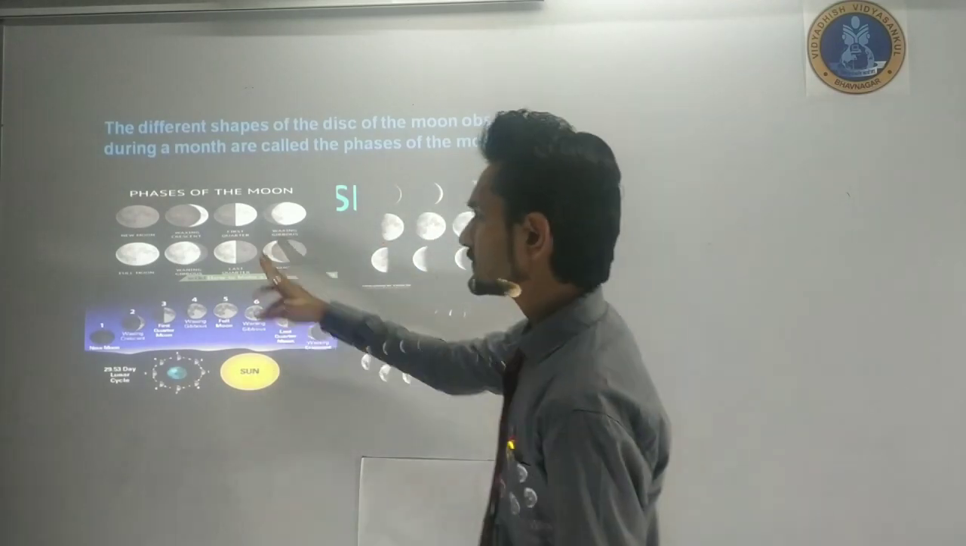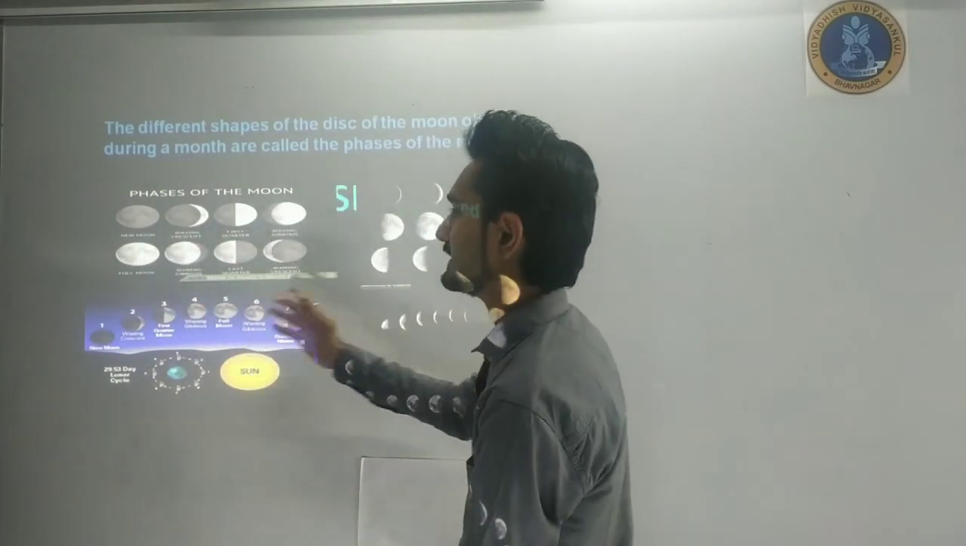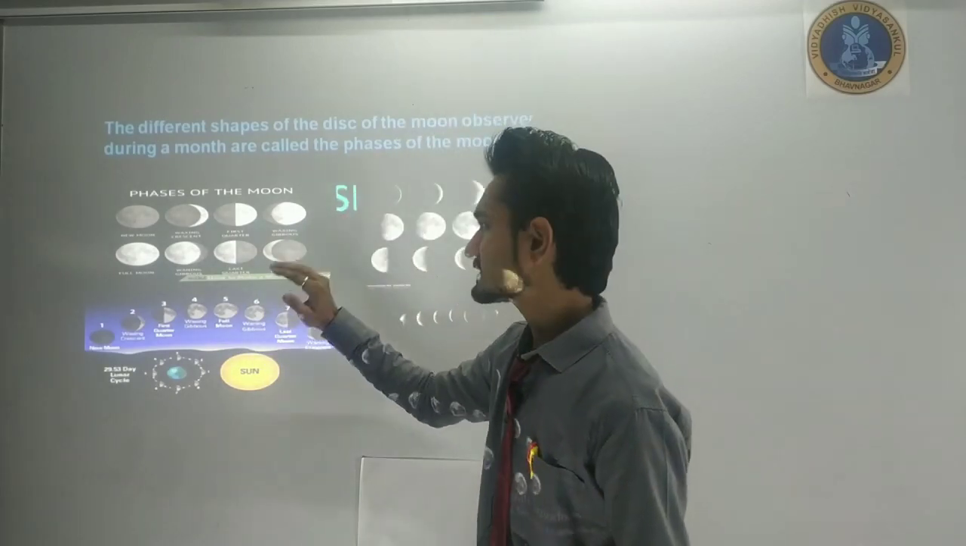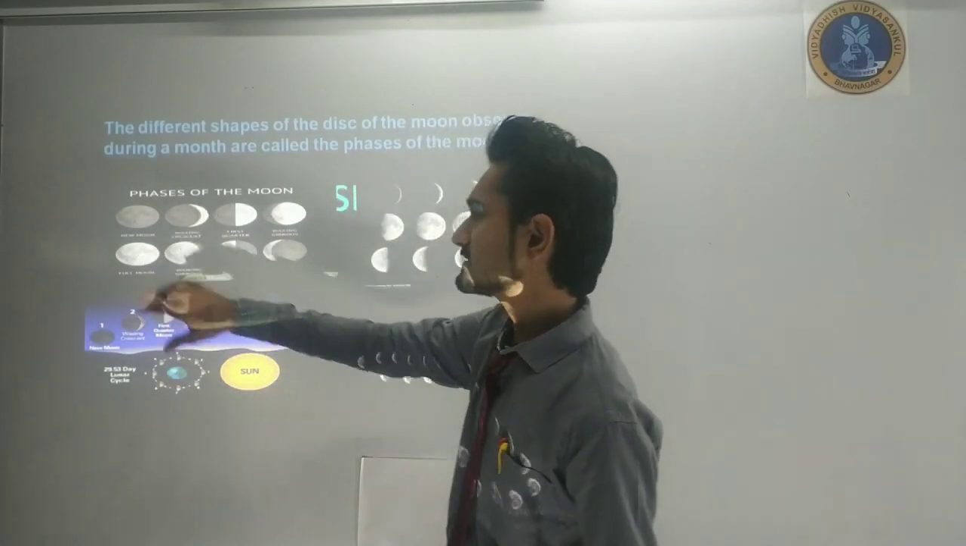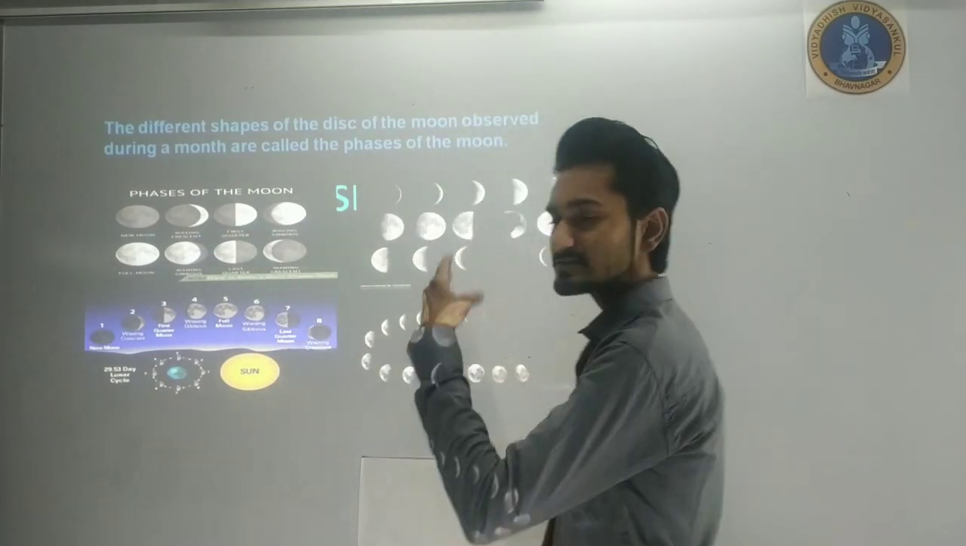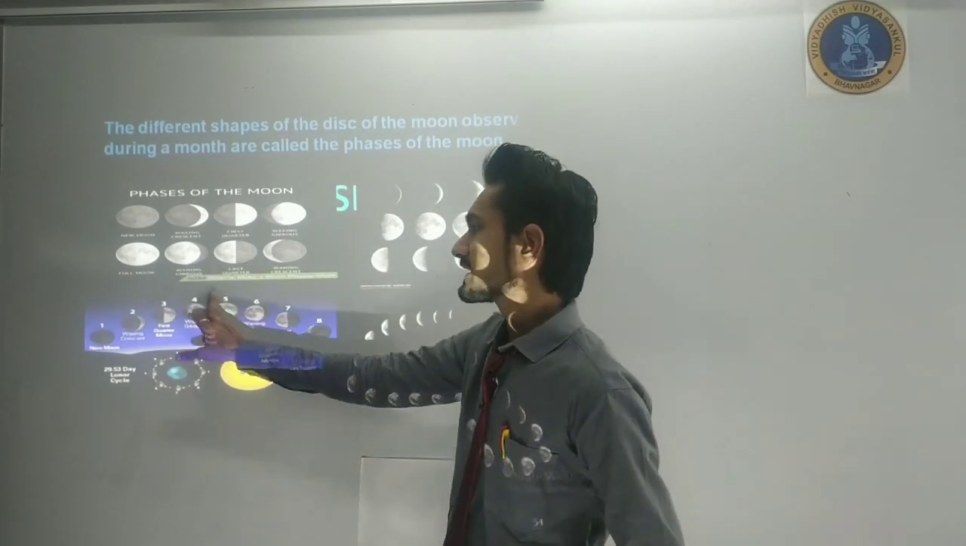If the moon is fully visible, then it will disappear from our naked eyes. Then it goes to 75% visible, which is also called gibbous. Then when 50% is visible from the exactly opposite side, it is called the last quarter.